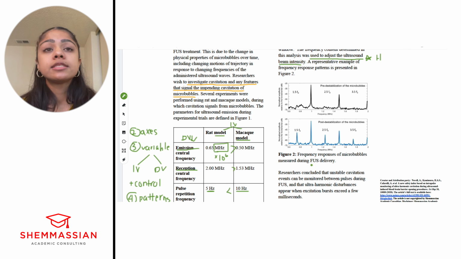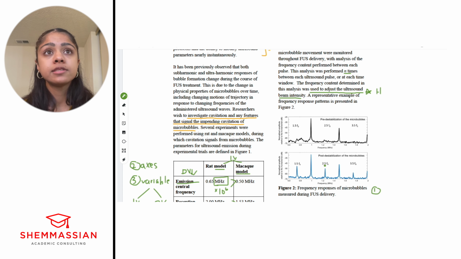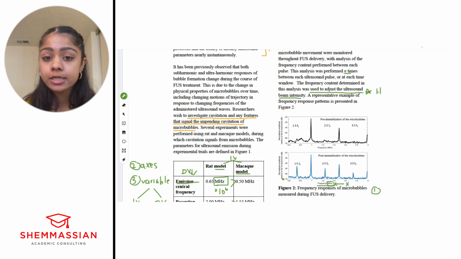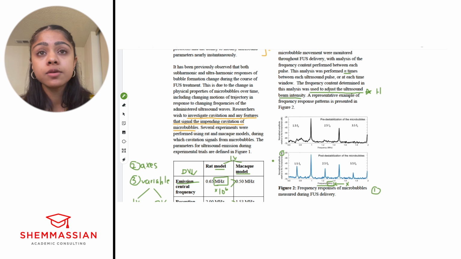Let's look at this figure. Again, same things. What's the first thing that we want to look at? We want to look at the title. Frequency responses of microbubbles measured during FUS delivery. Again, directly back to this passage. Number 2, what's second? We want to look at the axes. What are the axes in this case? So we look at the x-axis. What is this x-axis? Frequency in megahertz, right? What is the y-axis? It's kind of hard to read, but here it's normalized amplitude relative to fundamental frequency, right? So it's not just amplitude, it's relative to the fundamental frequency or the lowest frequency. And it's measured in decibels, right? Which makes sense for sound. So that's going to be the y-axis.